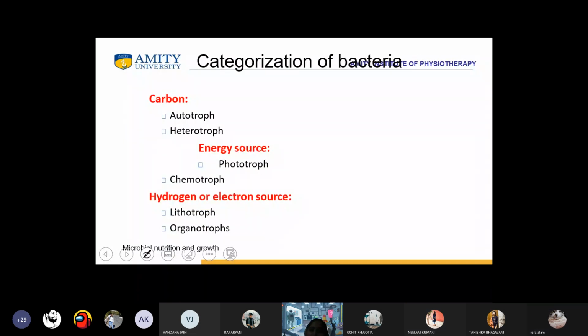How is the categorization of bacteria done? It is classified on the basis of carbon, that is autotroph or heterotroph, energy source, phototroph or chemotroph, and hydrogen or electron source, lithotroph or organotroph.